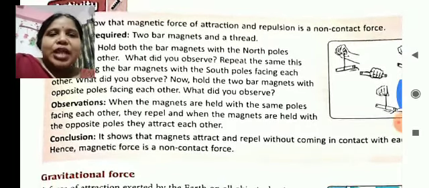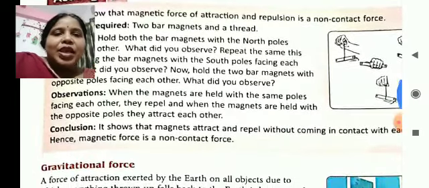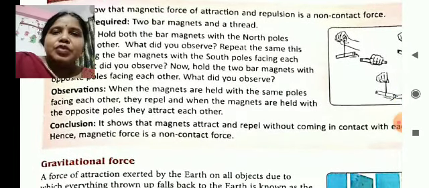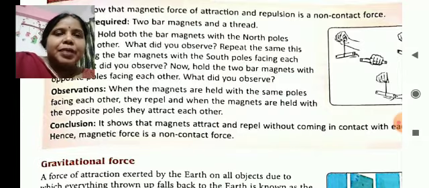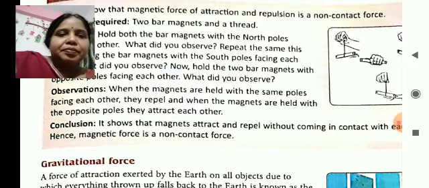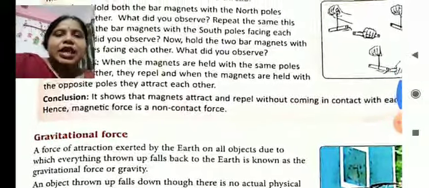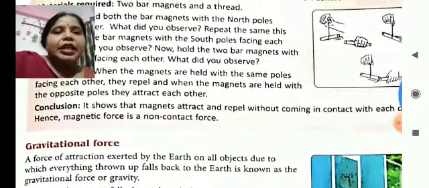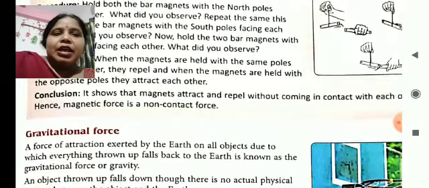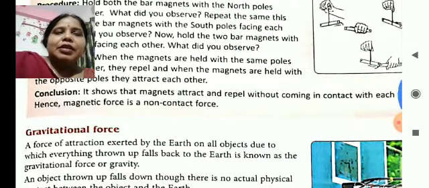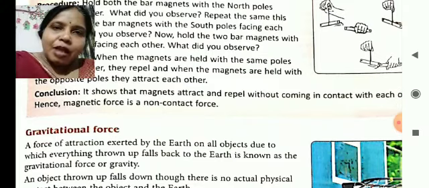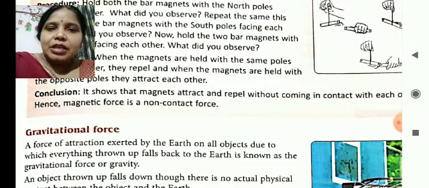So this shows that when the magnets are held with the same poles facing each other, they repel, and when the magnets are held with the opposite poles, they attract each other. And because this attraction and repulsion takes place when they are far apart, that means they are far from each other, they are not in contact, so it is a non-contact force.